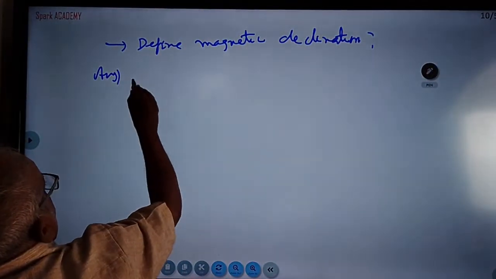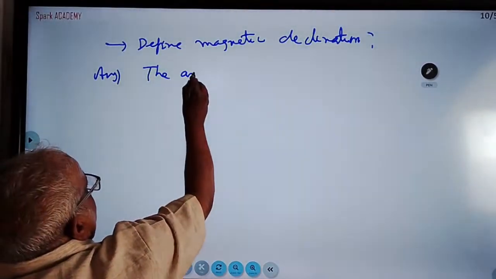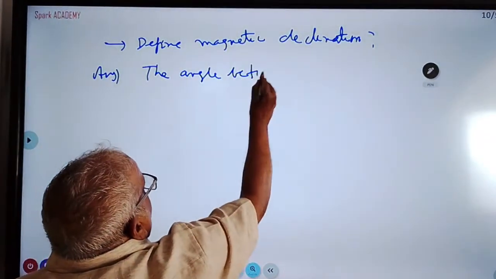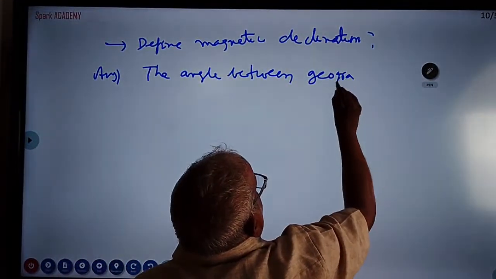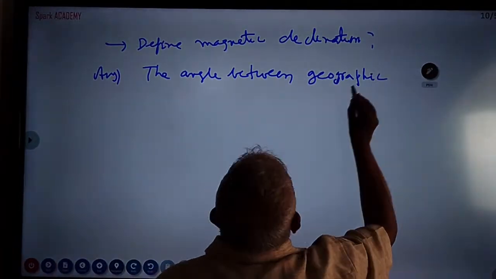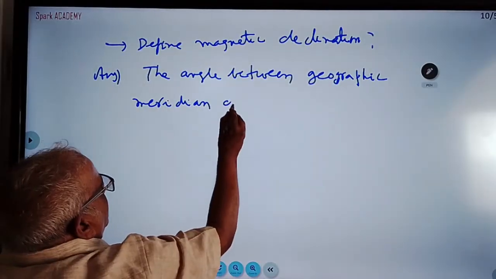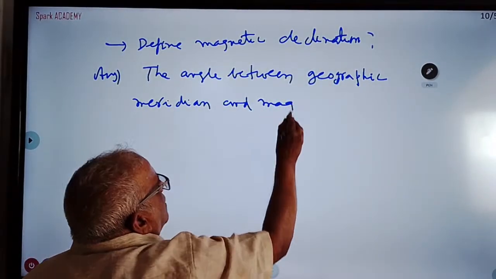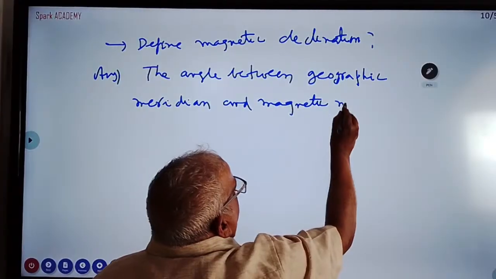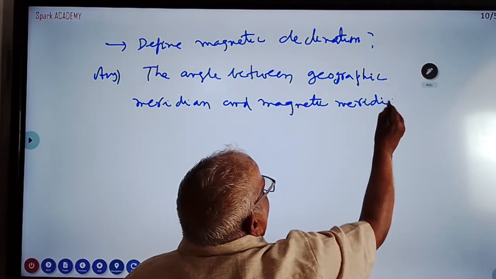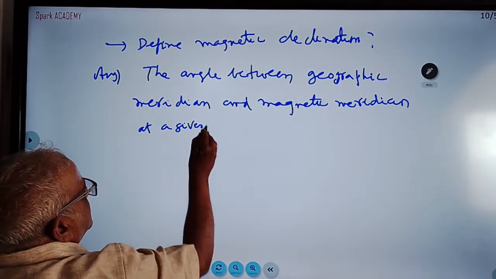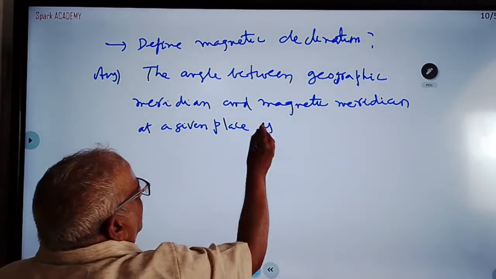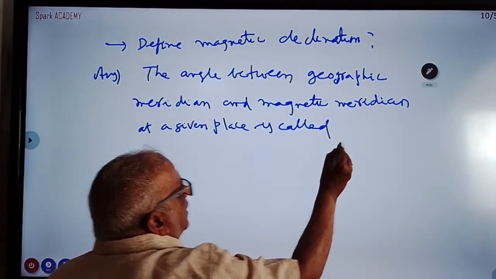Answer: the angle between the geographic meridian and the magnetic meridian at a given place is called declination.